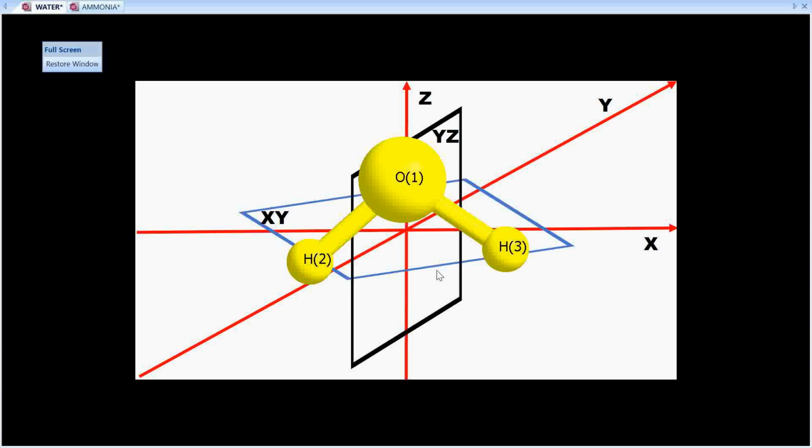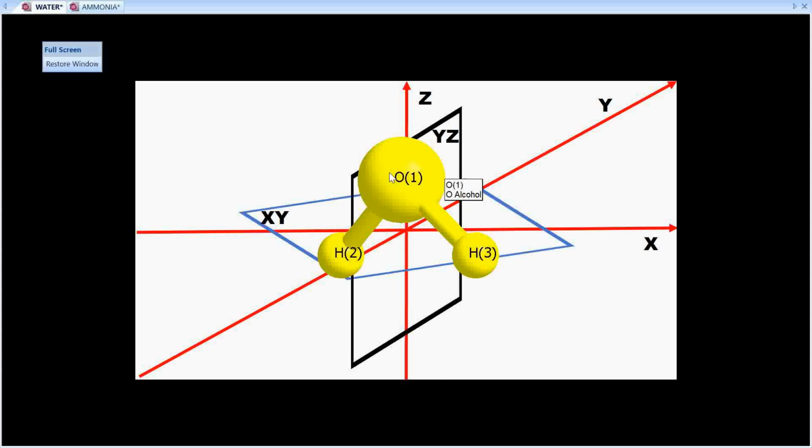Now, let us find out the plane of symmetry in this water molecule. The first one could be, let me move this a little bit and you will be able to understand.